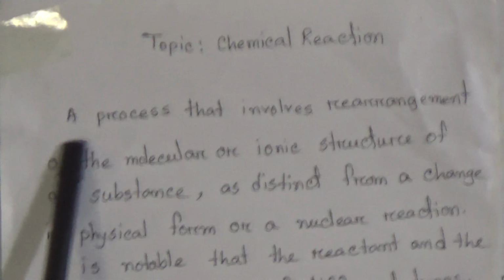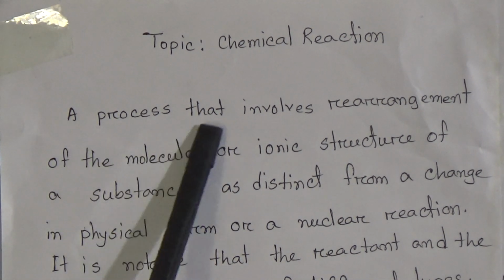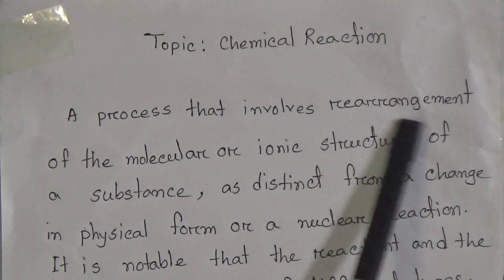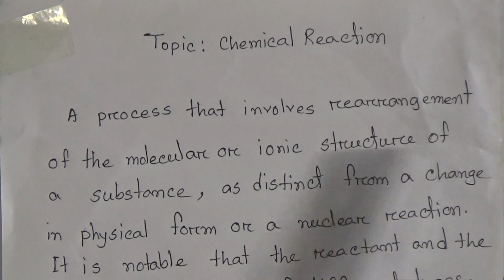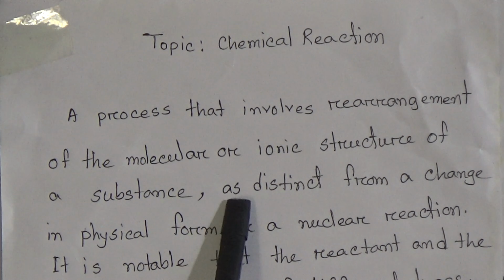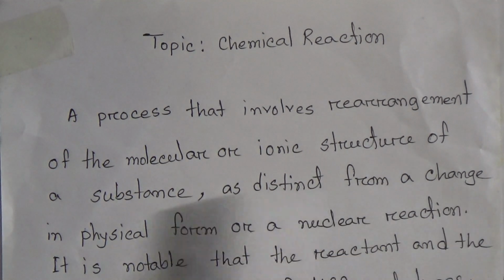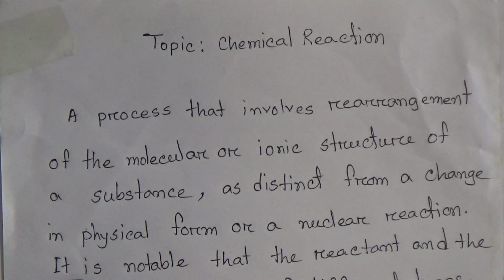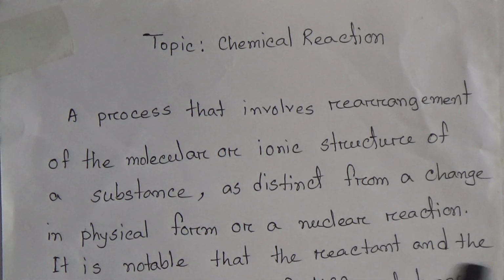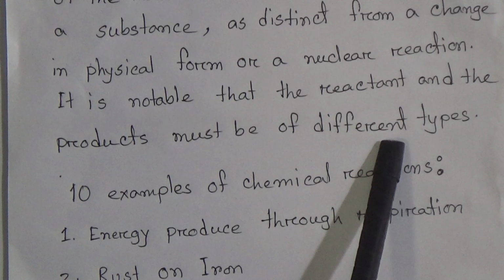The topic is chemical reaction, and this is the definition of chemical reaction: a process that involves rearrangement of the molecules or ionic structure of a substance, as distinct from a change in physical form or a nuclear reaction. It is notable that the reactant and the product must be different types.